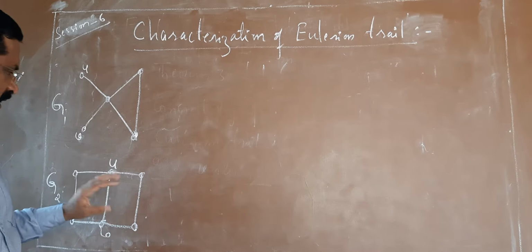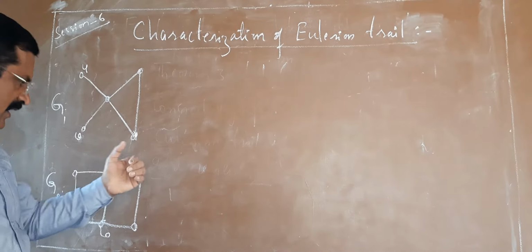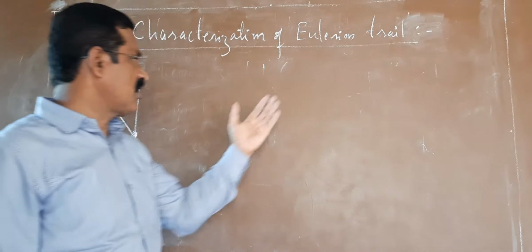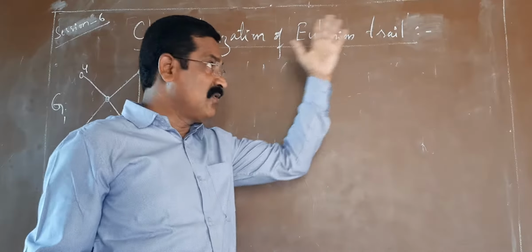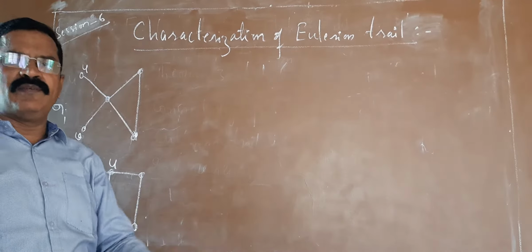So any graph which contains an open trail containing all the edges, that trail is called an Eulerian trail. That concept we have already discussed in the previous class.